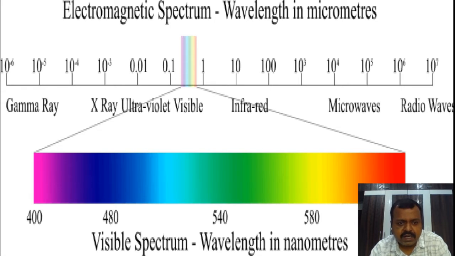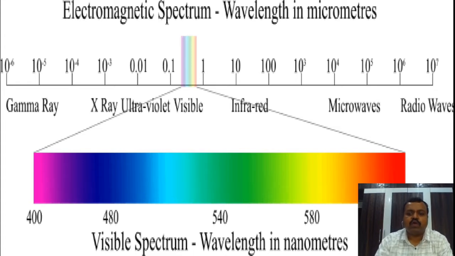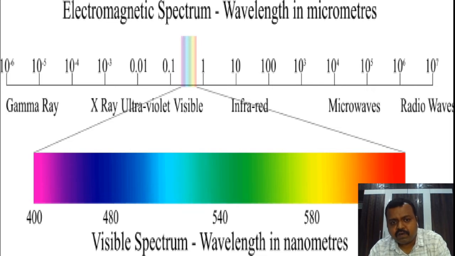So these are the radiations required in order to have the photoelectric effect. And the metal which shows that phenomenon is photosensitive, because that metal is sensitive to photons. There are some metals which show the photoelectric effect also for visible radiation, because they are more photosensitive.